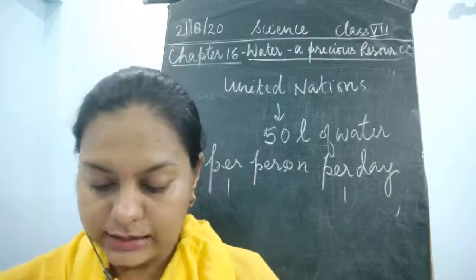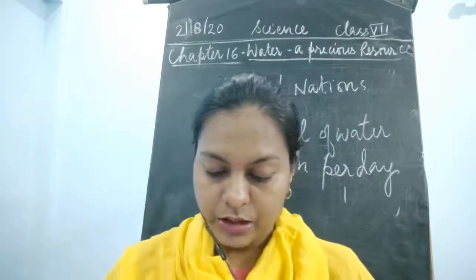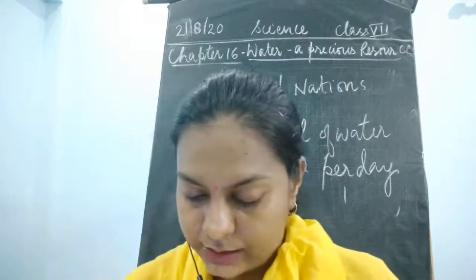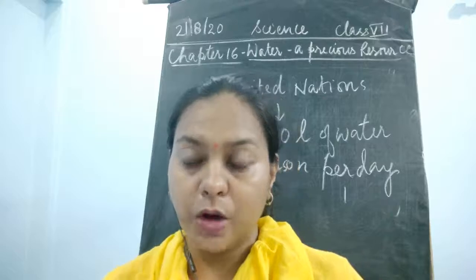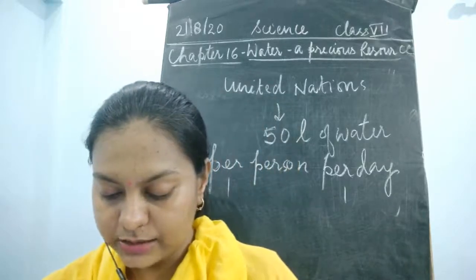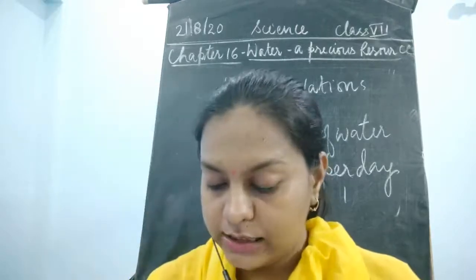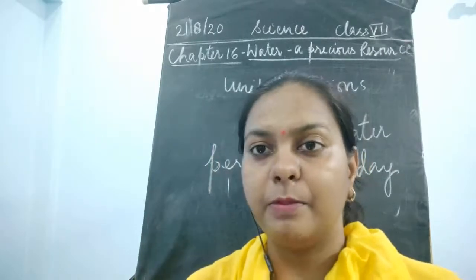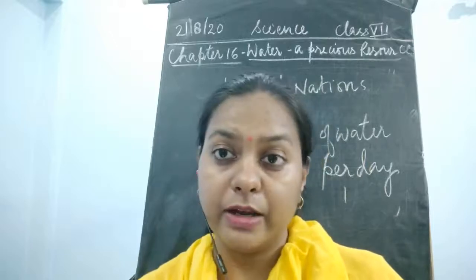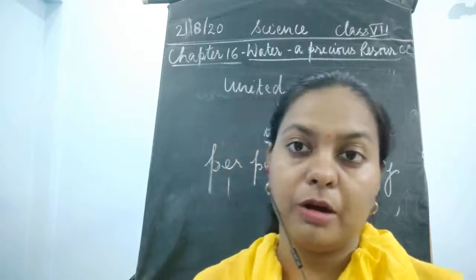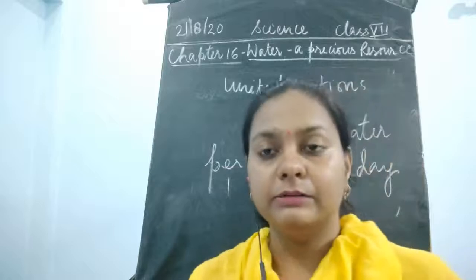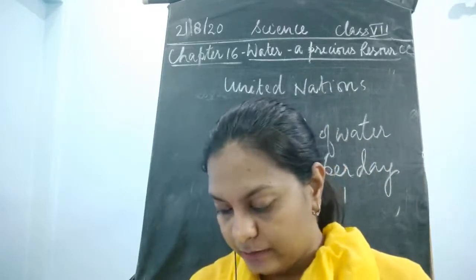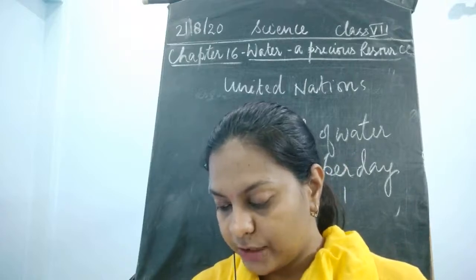Okay, now next is that the amount is about 2.5 buckets of water per person per day. Is your family getting at least this much water? Okay, if yes, then you should consider yourself fortunate, because if you are getting 1.5 buckets of water daily per person in your home, it is said that you are the fortunate people. Why is it said so?